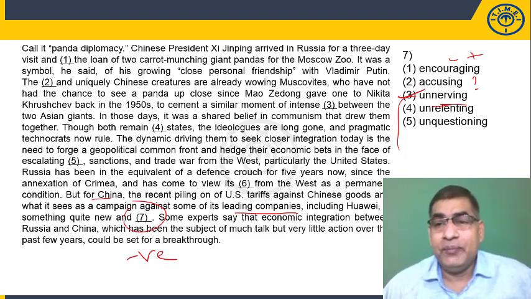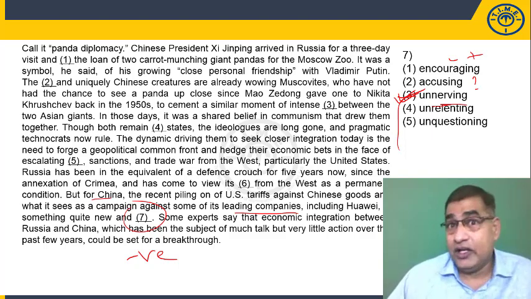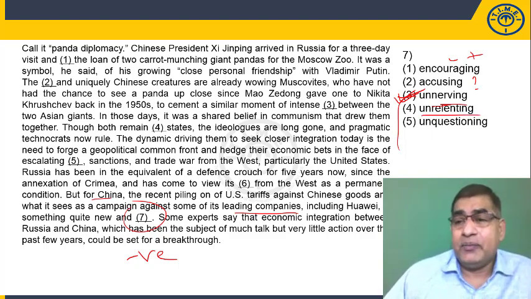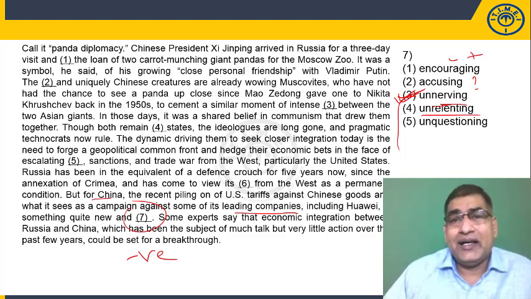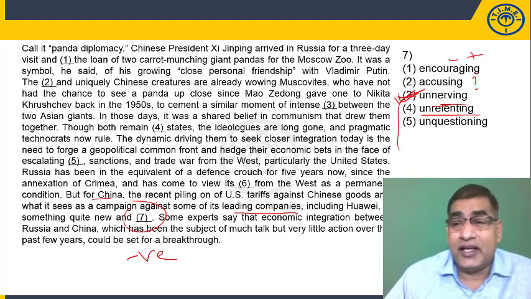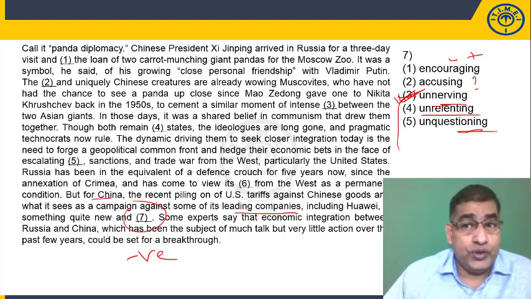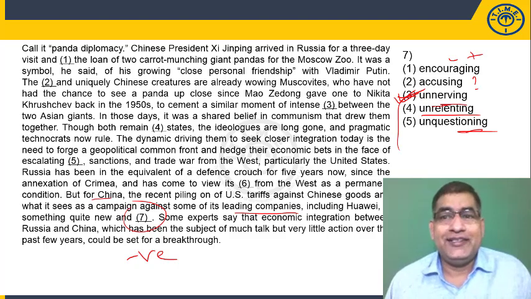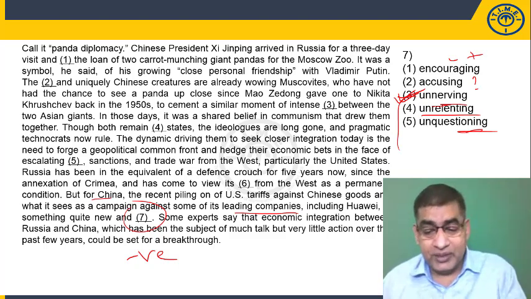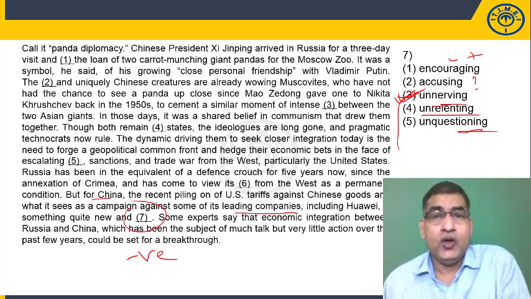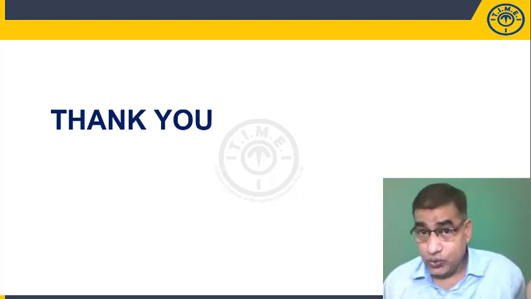That's what unnerving means, which is when you actually do desperate things. So unnerving is possible. Unrelenting means not stopping at all, being continuous in one's determination. Unquestioning means not questioning. So the answer obviously is 3. So for the 7th question, my dear friends, the correct answer is 3, with which we move to the thank you slide.